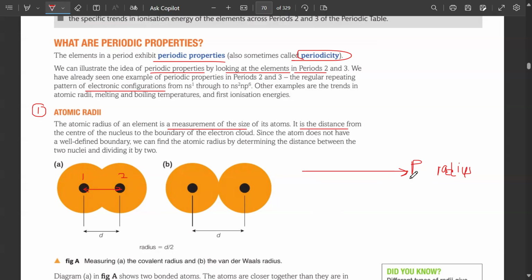Because there are more layers? Why are there more layers? More shells. Is it the same period? Period number 2 की बात हो रही है ना. So all atoms in period 2 would have the same number of shells, 2 shells. The radius would decrease. But wouldn't it just stay the same?